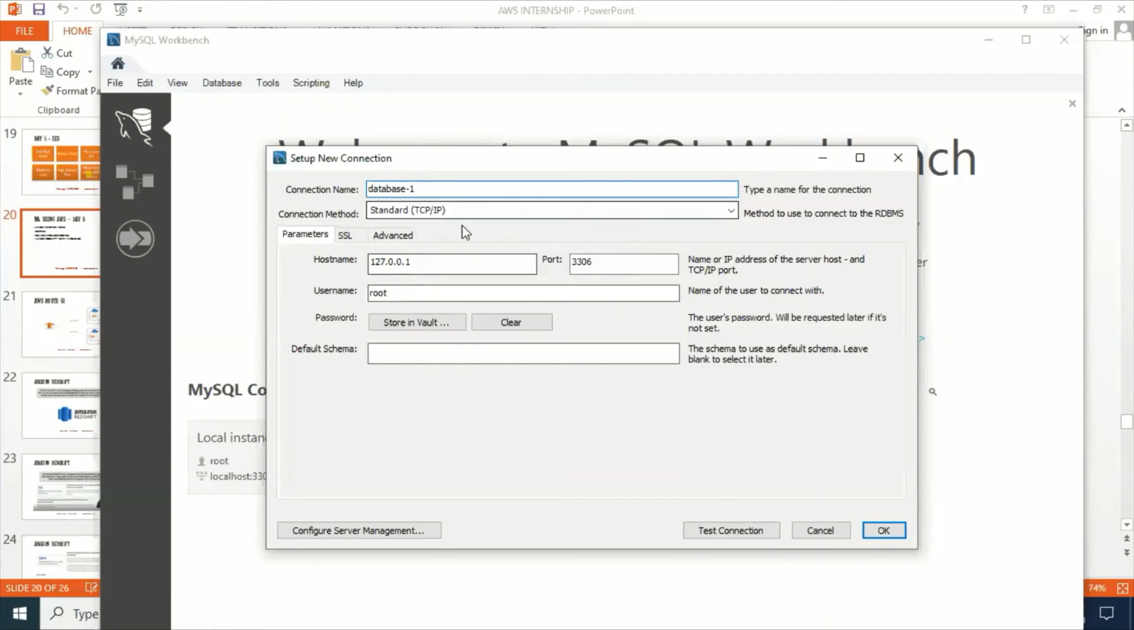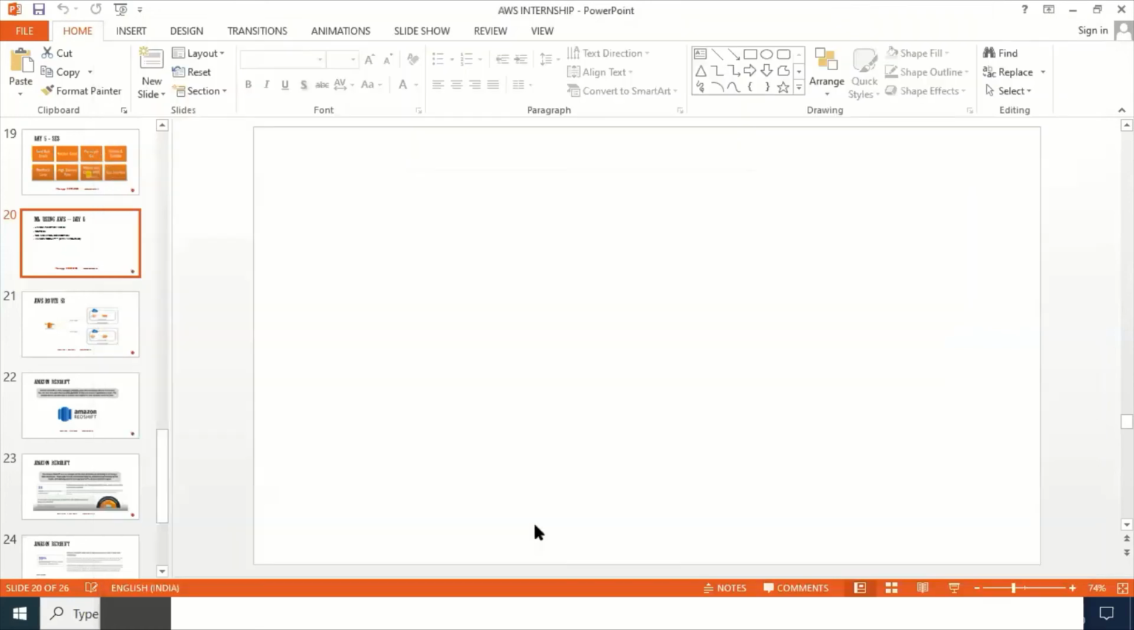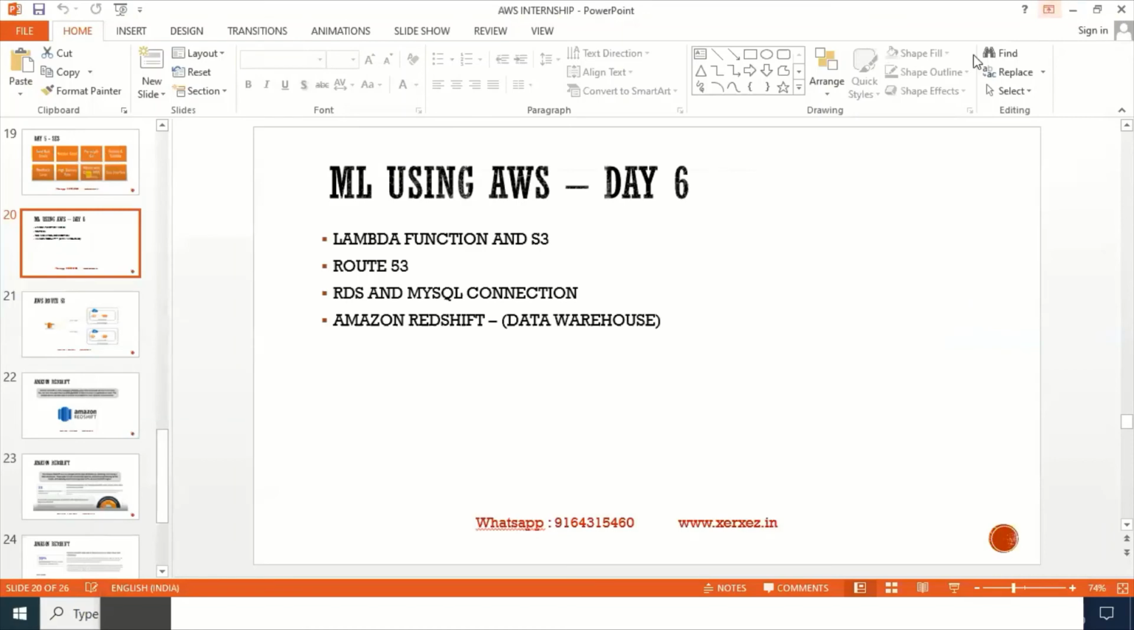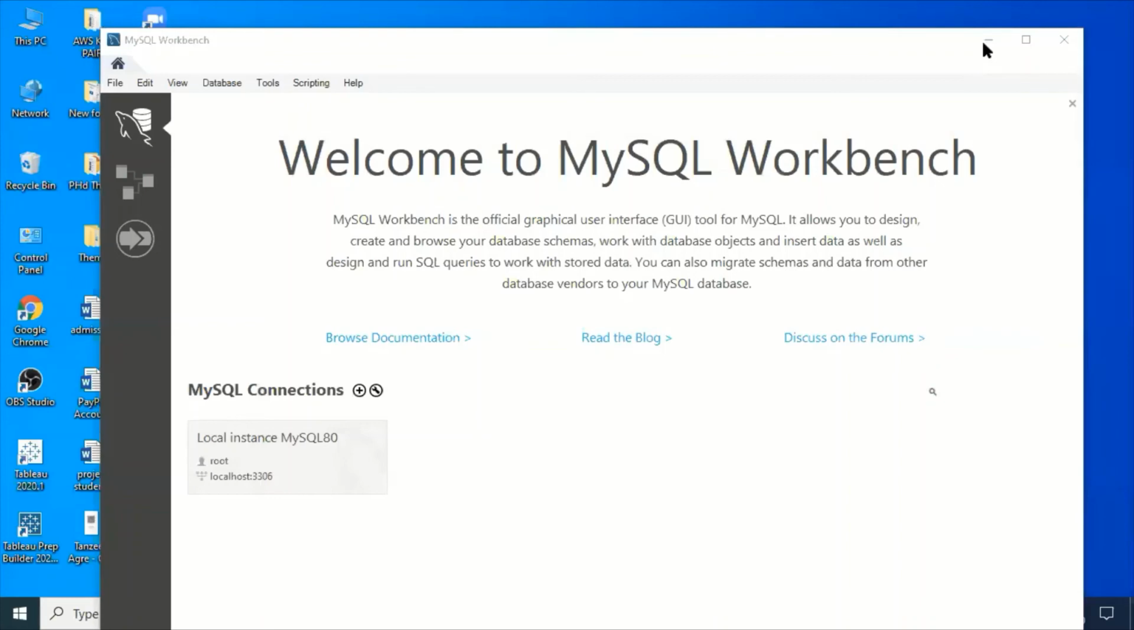The next is the connection method, as per the standard TCP/IP. Can you see the screen, participants? Okay. Yeah, you can see now. So next is the hostname. By default they have given 127.0.0.1. But we need to replace this one with our endpoint. So to replace this, let me go to... hold on. I cannot see this.